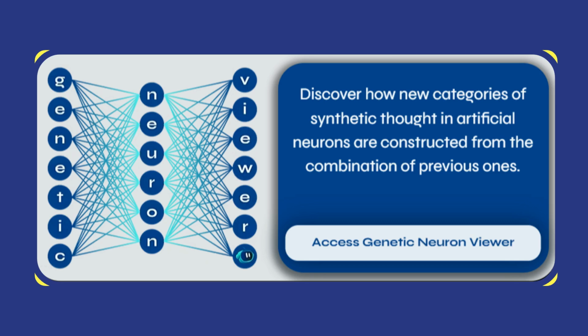Thus, before our eyes, a synthetic categorical restructuring has just taken place. From an initial Layer 0 categorical segmentation, primarily structured around the synthetic thought categories current affairs and symbolic elements, a new original artificial category, catastrophic phenomena, emerges in Layer 1, whose gradual genesis we have just partially traced. Our genetic neuron viewer, available in the description of this video, enables visualization of the synthetic categorical restructuring phenomenon that occurs during the transition of all neurons from perceptron Layer 0 to Layer 1 in GPT-2XL.